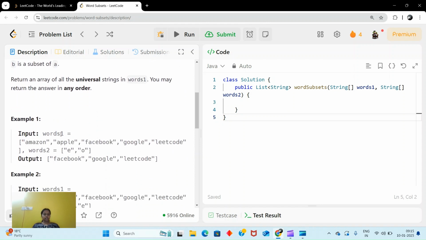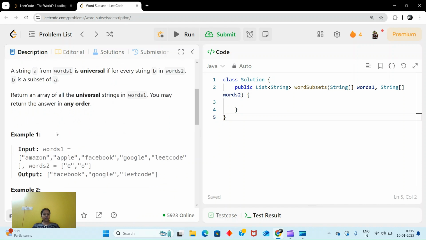So what we have to do is, let's say in this example, if I take Amazon and words two we have E and O. Is E there in Amazon? No. So we don't even need to check for O. This is just an example.